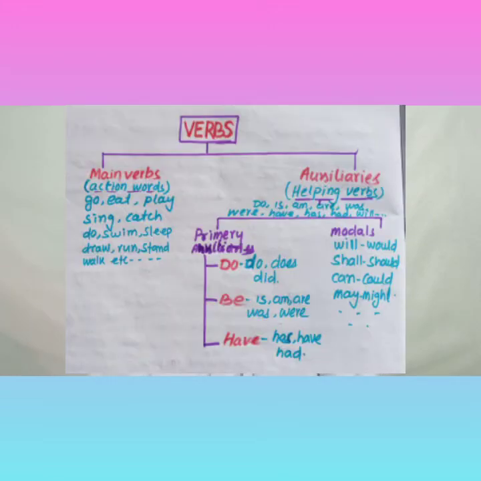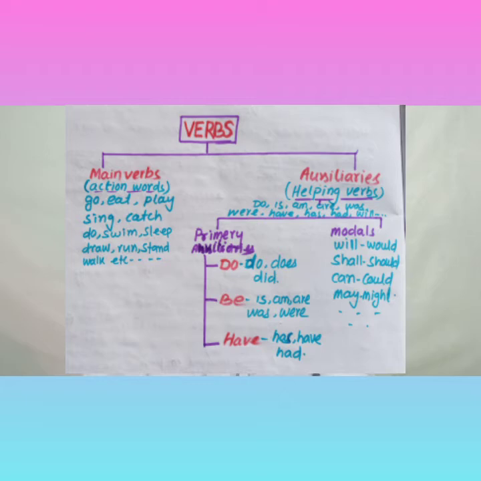Let us know about the diagram. My dear students, we can understand verbs better with the help of this diagram. You may see the diagram. Here, verbs are divided into two parts. One is the main verb, MV, another is the auxiliaries, AV.